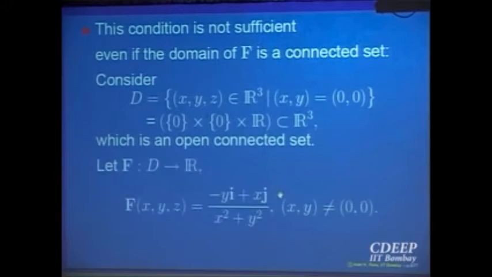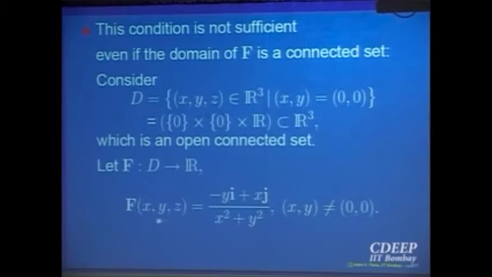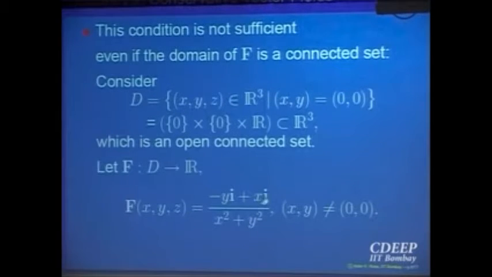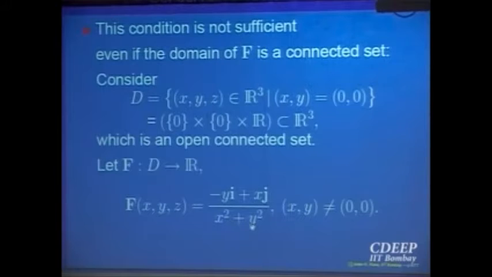On that, let us look at the vector field f(x,y,z), which is (-y i + x j) divided by x squared plus y squared. You want x and y both should not be equal to 0, right? That means you have to exclude the z-axis from the domain. So here the domain is not D, it is D complement. Make a correction, the domain for this function is D complement. Is it okay? Clear?